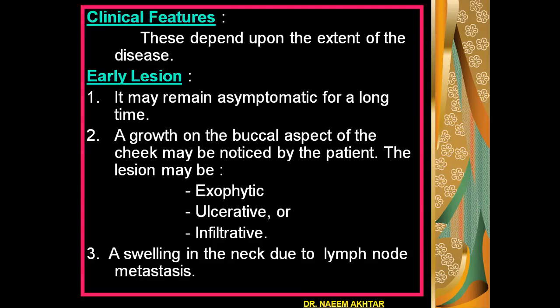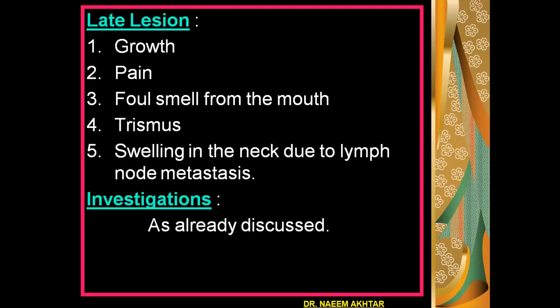A swelling in the neck due to lymph node metastasis may be seen. If the lesion is late, the clinical features will be growth, pain in the growth, foul smell from the mouth, trismus, and swelling in the neck due to lymph node metastasis. Investigations are as we have already discussed.